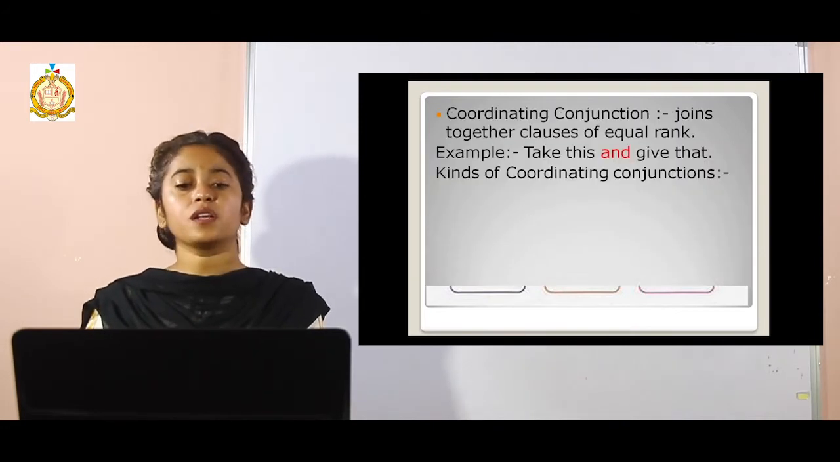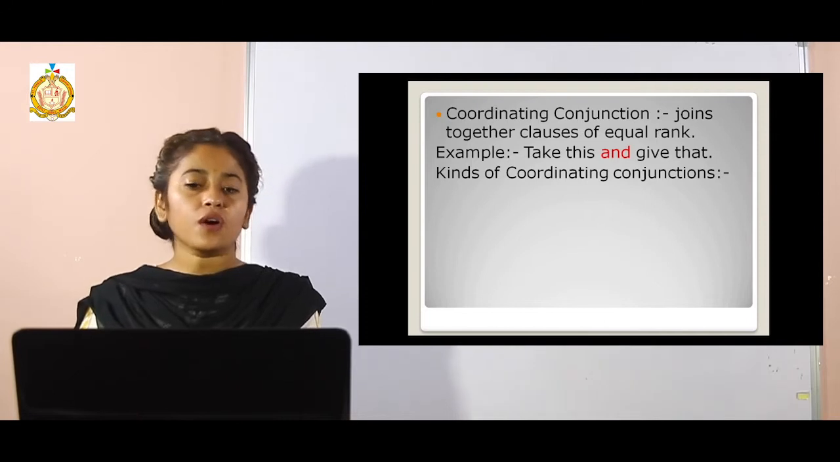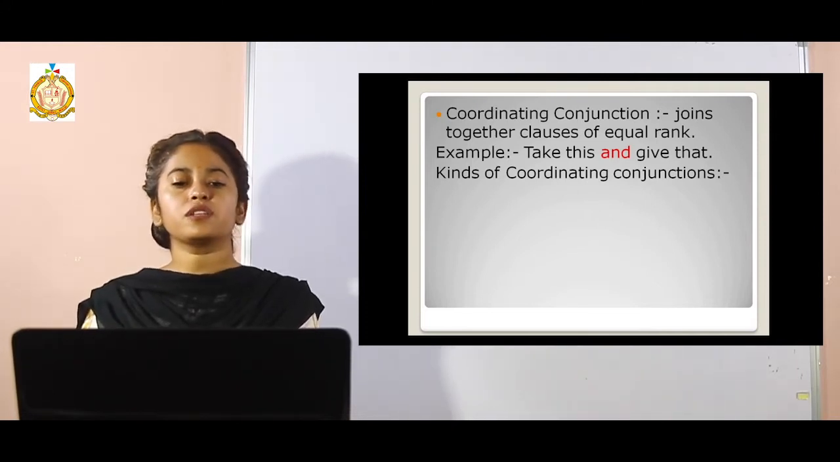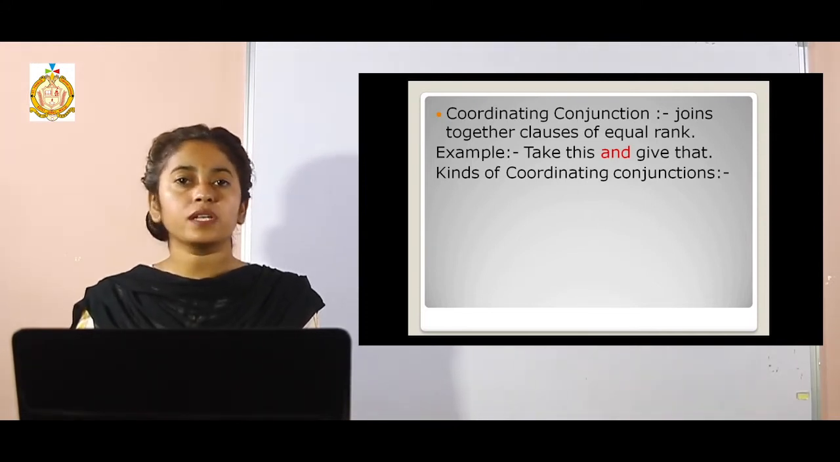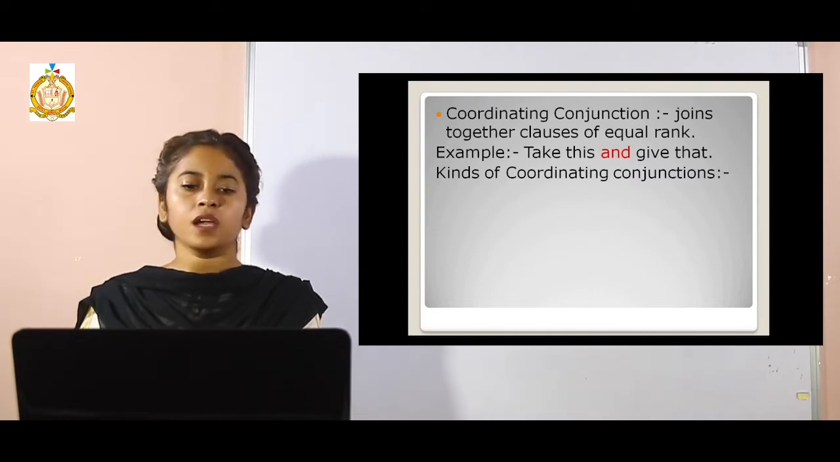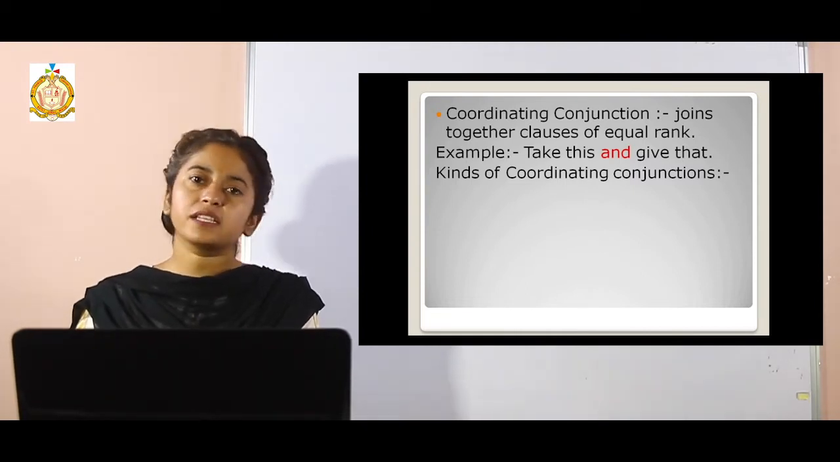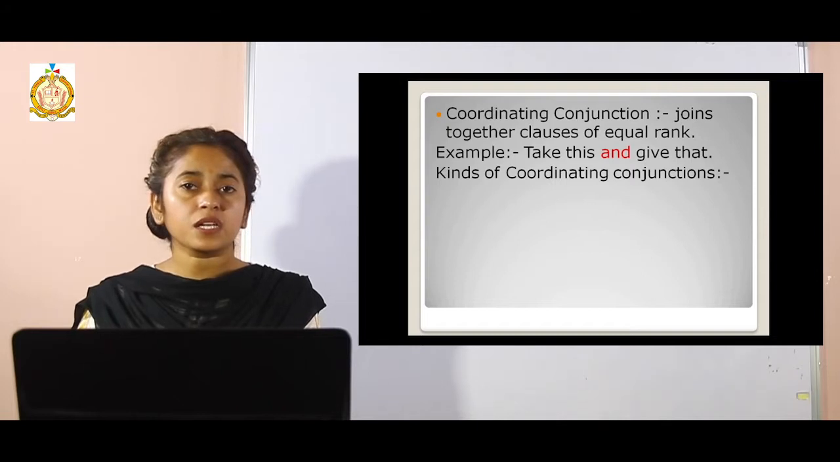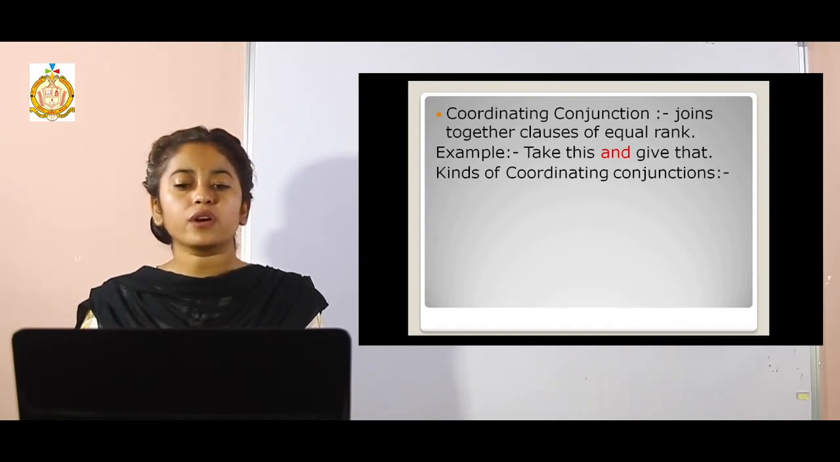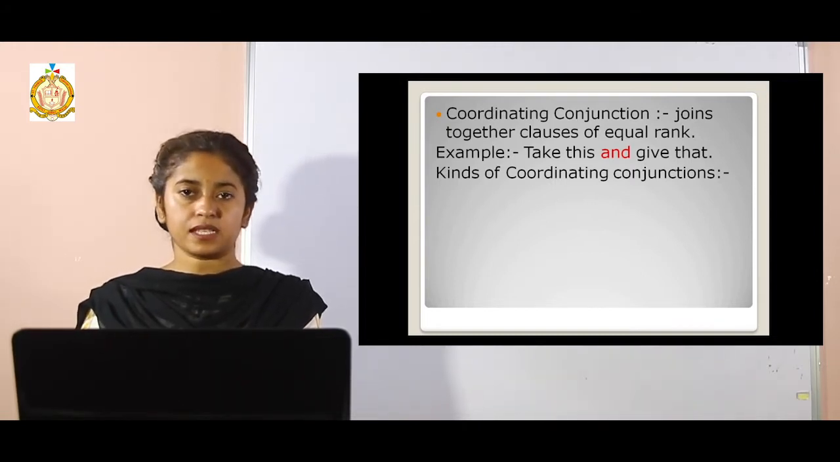First of all, it's your coordinating conjunctions. Coordinating conjunctions are used to join together clauses of equal rank. Okay, for example, take this and give that. Here, which is the conjunction word? And over there, and it is joining two different portions of a sentence.